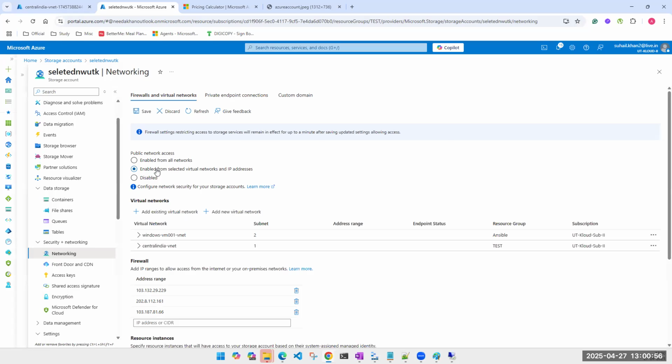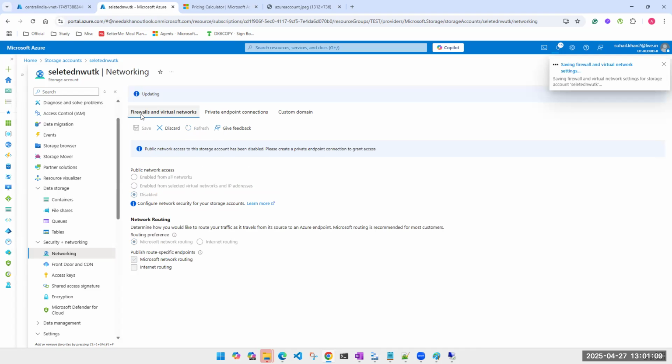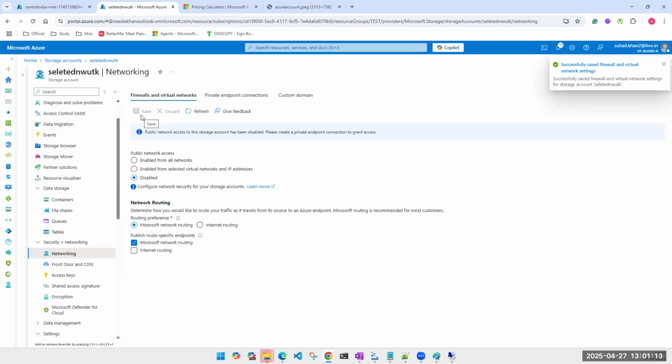Now if I enable it and I remove these public IPs and keep only this machine, my Azure machine will be able to use it, but still routing over the internet. I don't want that. I don't want any internet connectivity, hence I'm disabling it. But now, by disconnecting the public internet, I want my machine to use that storage account.